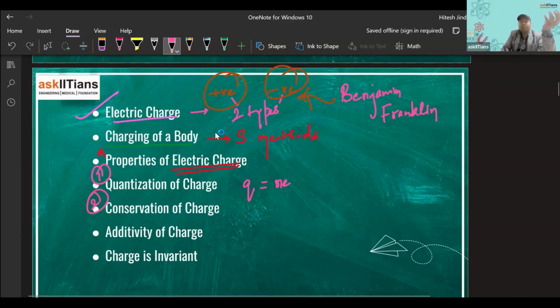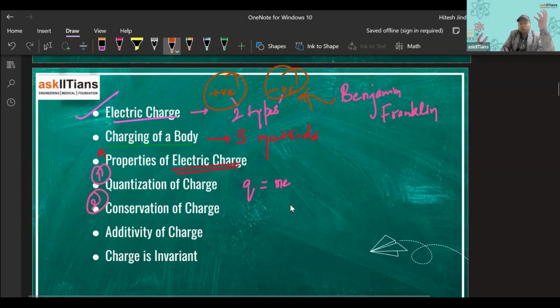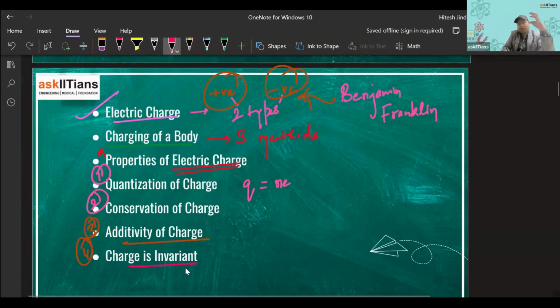Then the second, conservation of charge, that charge remains conserved. This you might have learned in your previous classes also, that charge can neither be created nor be destroyed. It can only be transferred from one body to another. And thirdly, we'll be discussing additivity of charge, how charges get added. And fourth, quite a simple one, is that charge is invariant: when charge moves, its value does not change.